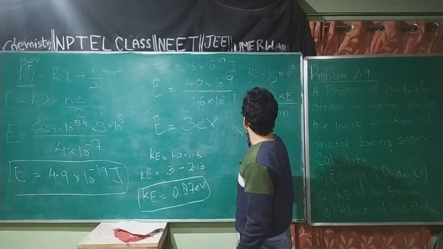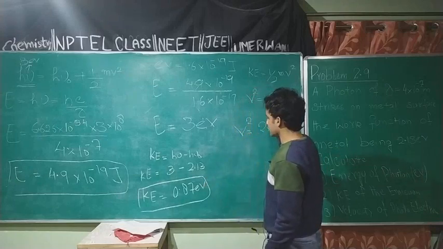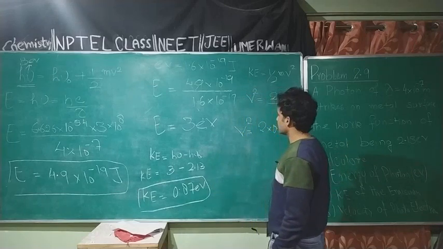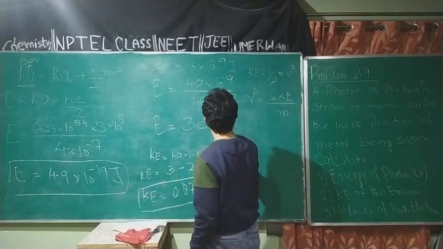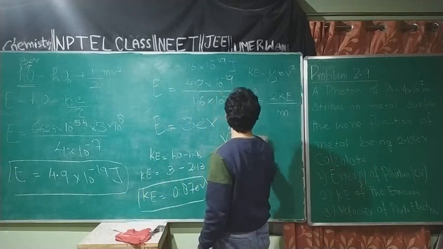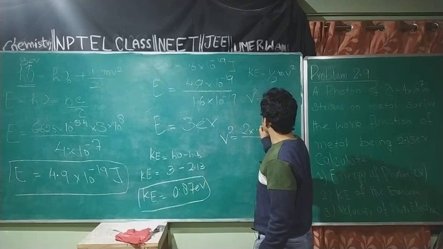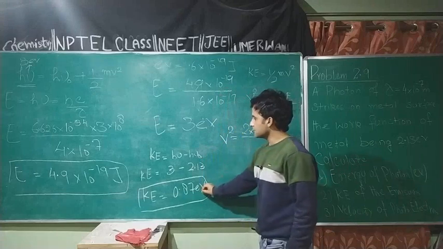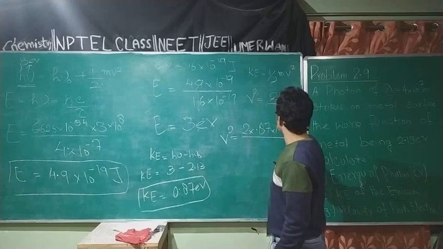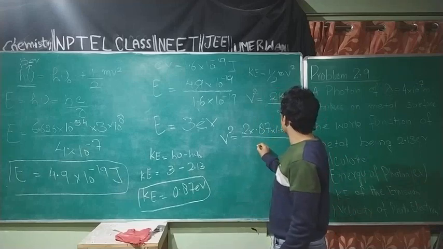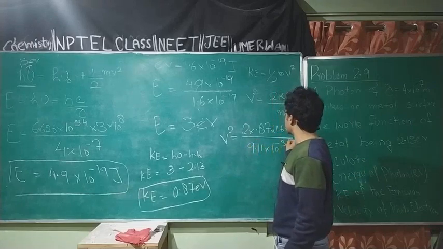V square is equal to 2 into kinetic energy, 0.87 electron volt. I will convert it into joules. Then I have to multiply it by 1.6 into 10 raised to power minus 19, divided by mass of electron, which is 9.11 into 10 to the power minus 31.